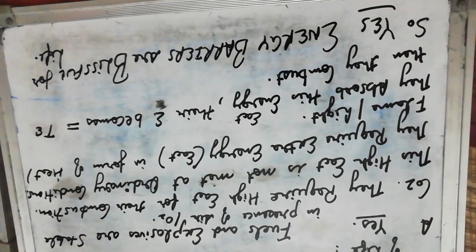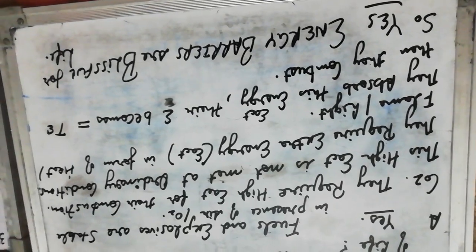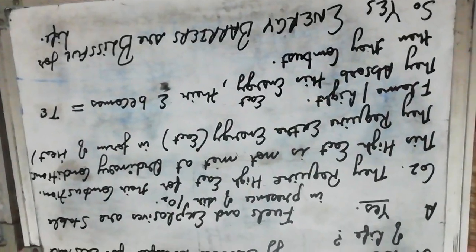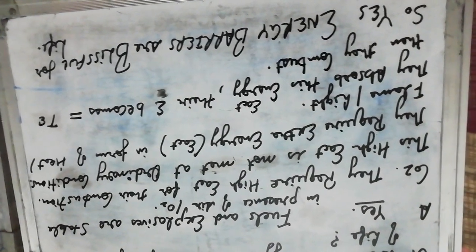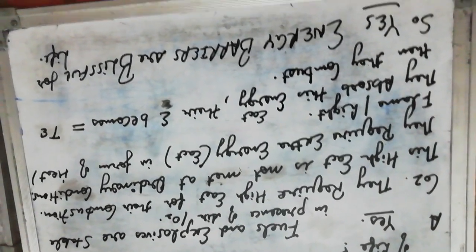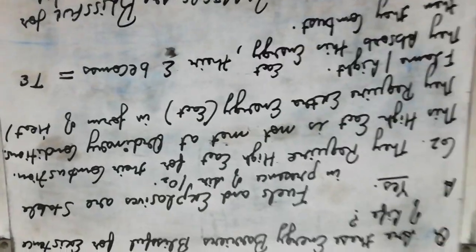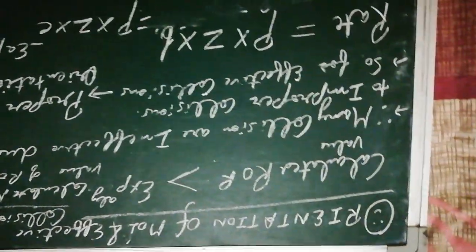If the energy barriers did not exist, then fuels and explosives would not be stable at room temperature, and they would burst or combust at room temperature only, without any extra heat, light or flame needed. So we can say yes, these energy barriers are useful for the existence of life. So, next factor